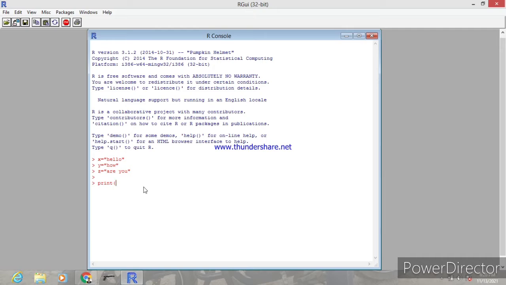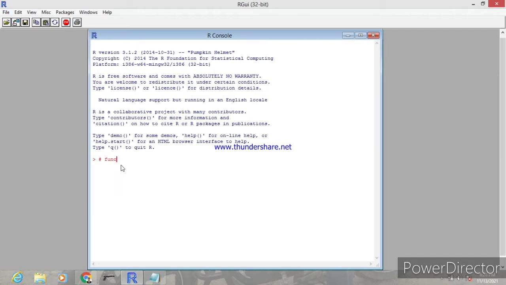After saving the message in X, Y, Z, print the X, Y, Z values combined. That is print open brace paste open brace X comma Y comma Z, two closed braces. Just press enter and the message will be displayed: Hello, how are you?